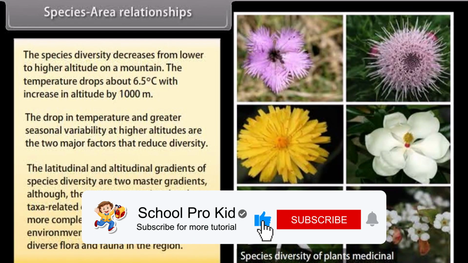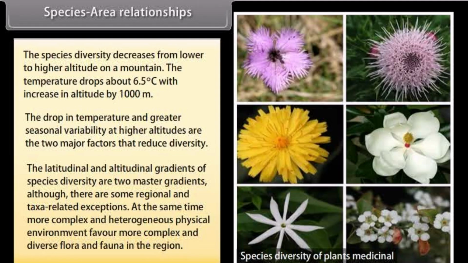The latitudinal and altitudinal gradients of species diversity are two master gradients, although there are some regional and taxa-related exceptions. At the same time, more complex and heterogeneous physical environment favors more complex and diverse flora and fauna in the